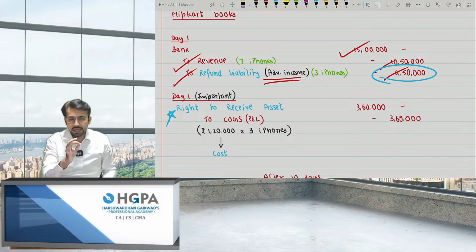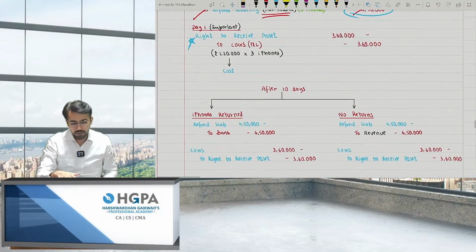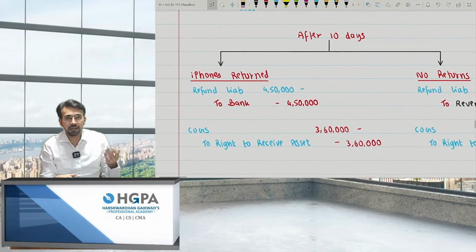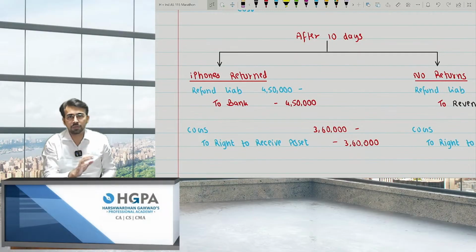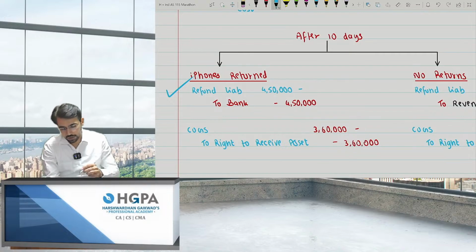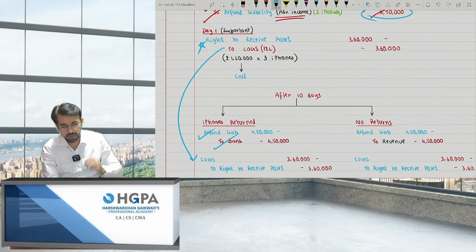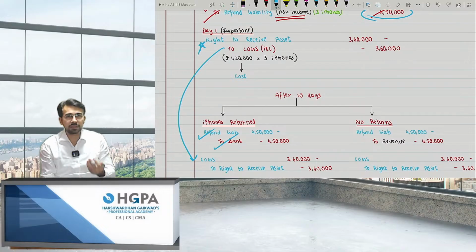So you will book the asset as 3,60,000 on day 1 itself, right? Okay. So after 10 days, what will happen? Either the customer will return the goods, or else he will keep the goods, because it was nothing but an estimate, right? So if the iPhones are returned, you will debit refund liability and credit bank, and whatever the entry was here, you will reverse that. That is COGS to right to receive asset. That means you received the asset. That is, there is no more asset to you, and you have paid back.